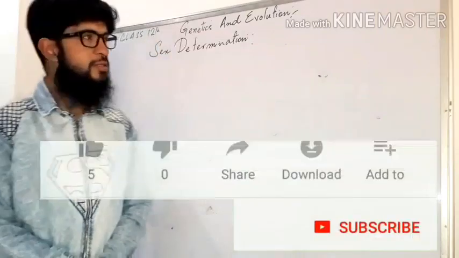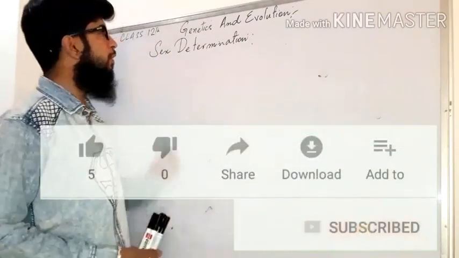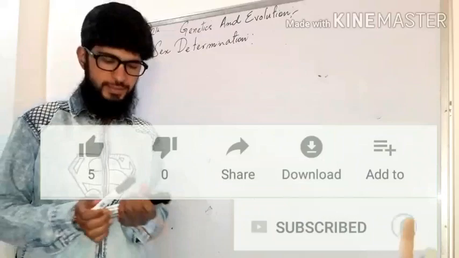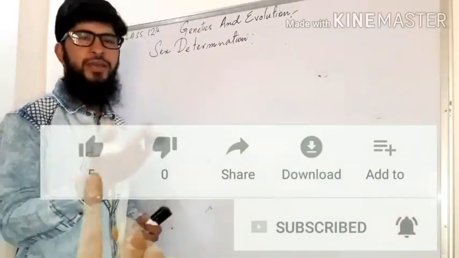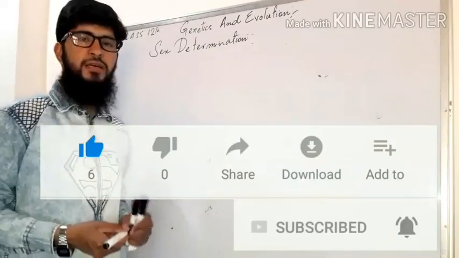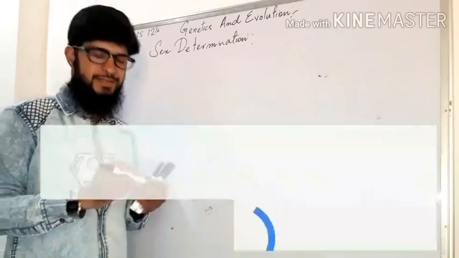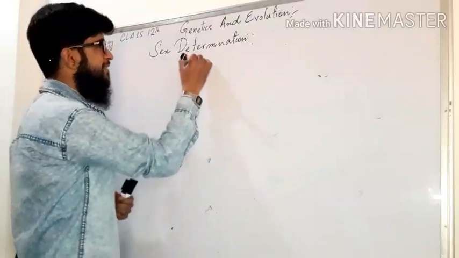Assalamu alaikum dear students. In the first video of our genetics and evolution playlist, we talked about the environmental sex determination. Now today we are going to talk about another method of sex determination, that is the non-allosomic sex determination.